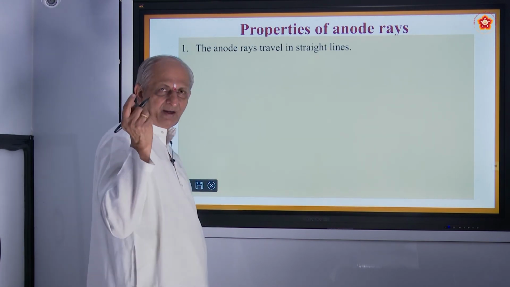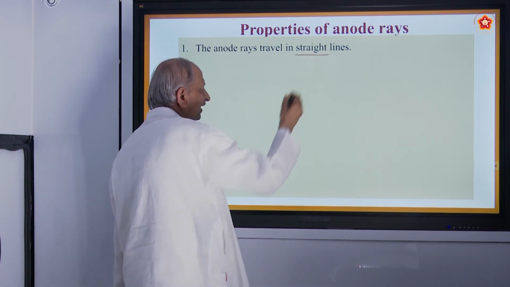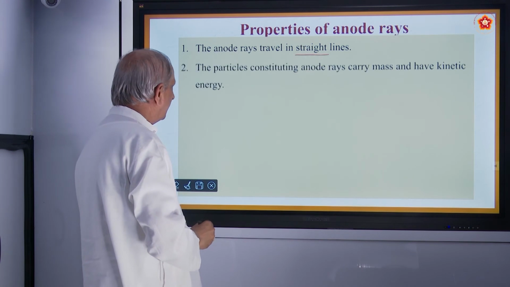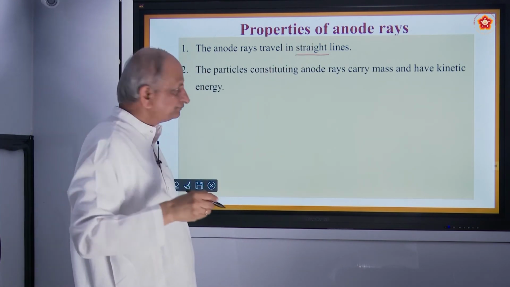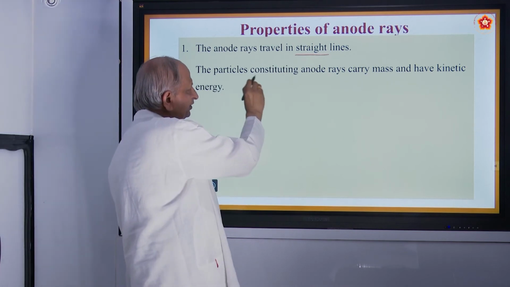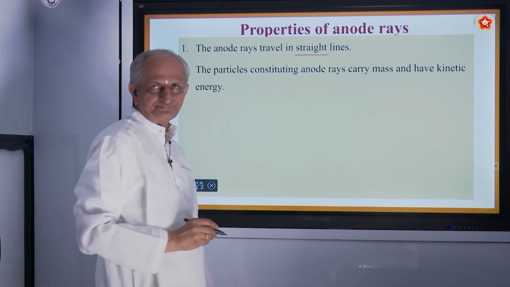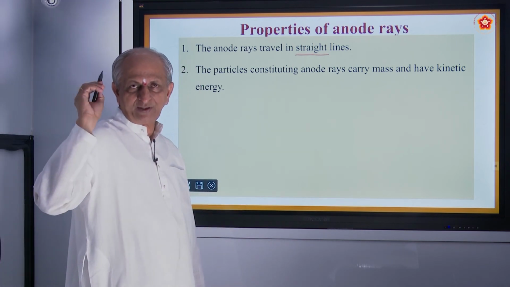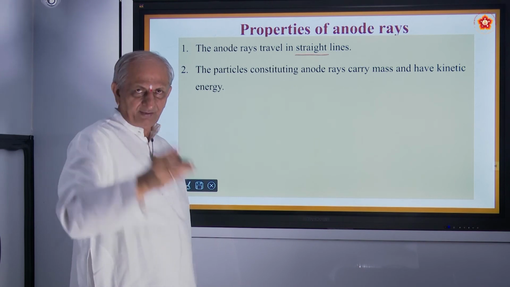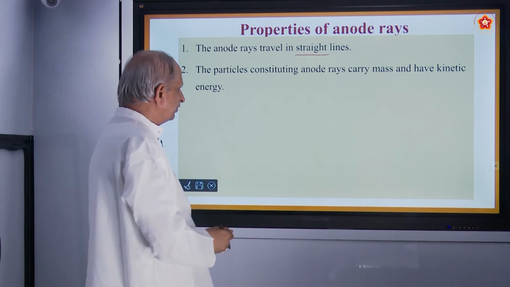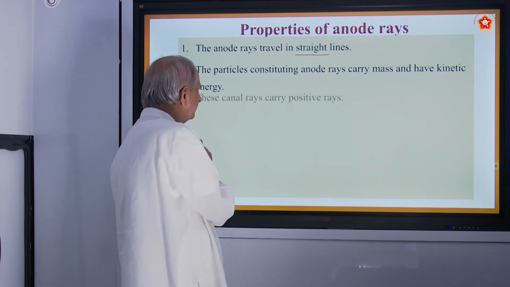Just as you had some properties for cathode rays, anode rays also travel in straight lines. And how do you see it? It is seen by the screen. Then the particles constituting anode rays carry mass and have kinetic energy. Just as I told you for cathode rays, you can keep a rotating fan type object which will rotate, showing that they have mass and kinetic energy.